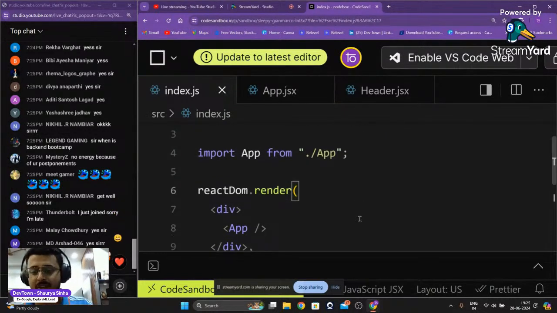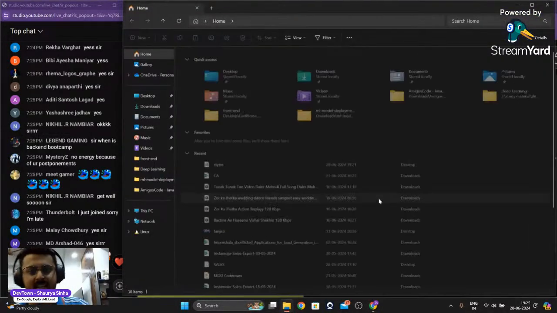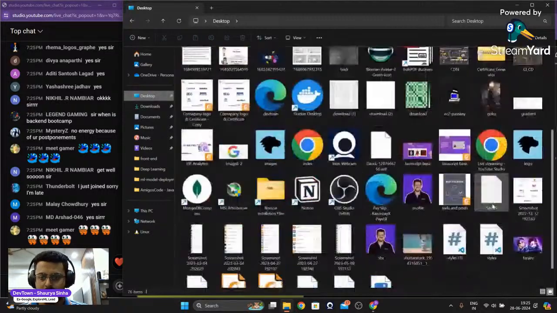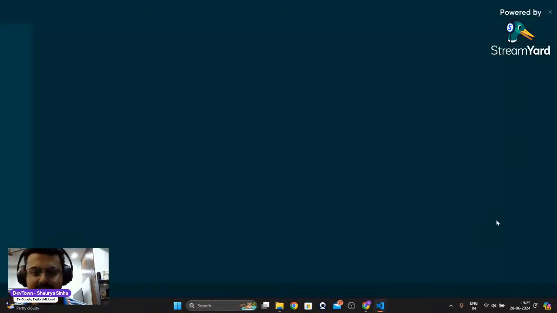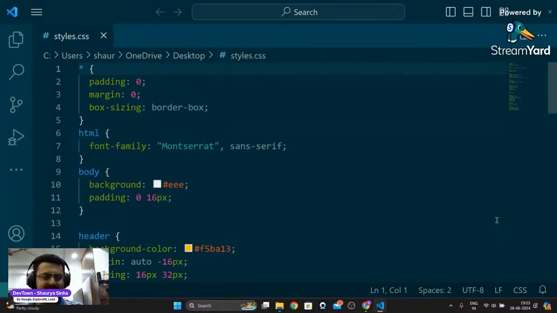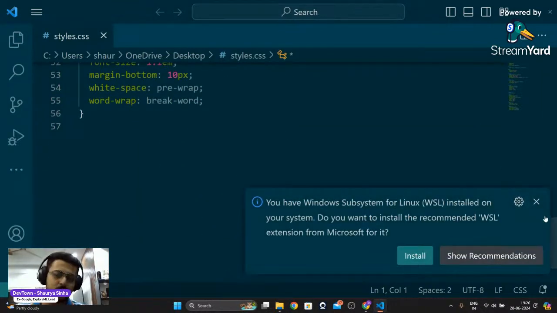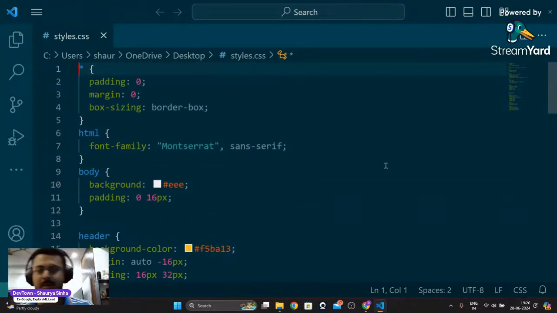Okay, so what I'm going to do is I'm going to provide you guys tomorrow, not today, with a file called style.css. Okay, I'll just show you guys that file. It was present on my desktop. Style.css, guys. Styles. Okay, it's plural. Styles.css. It contains the CSS code that I've already written for you guys. So you don't have to know anything about this. I'll explain whatever is important. So you don't have to worry about that.